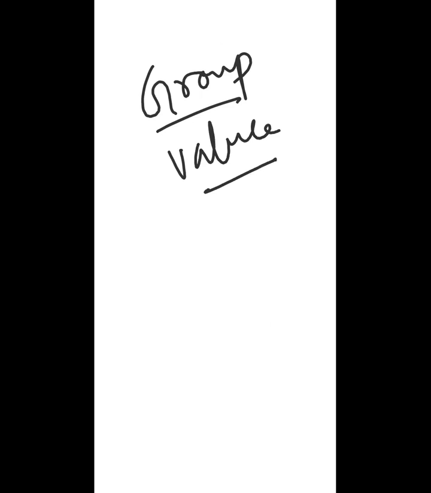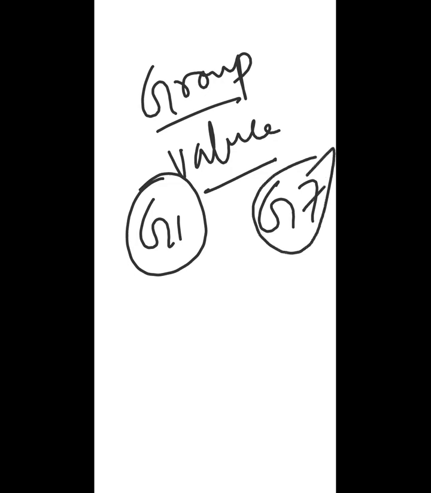Group 1 means highly reactive elements. For example, group 7 means the elements which have 7 valence electrons, and group 7 means halogens. Halo is a Greek word. Halo means salt. It means any element which belongs to group 7 has 7 valence electrons, but it also has the ability to make a salt. All the elements which belong to group 7 will make a salt.